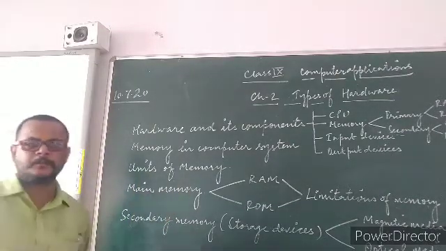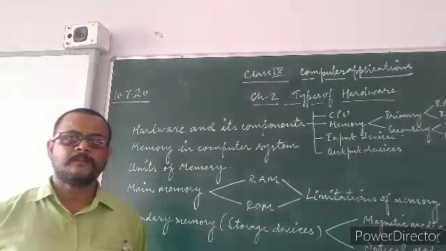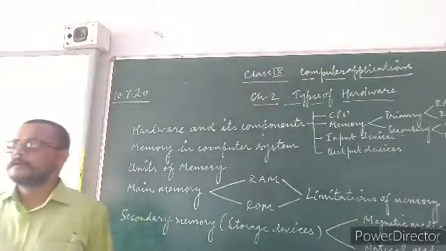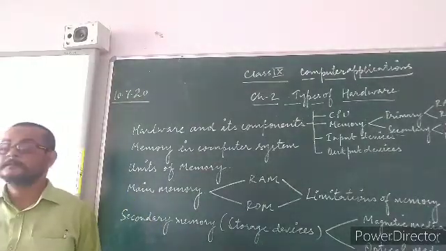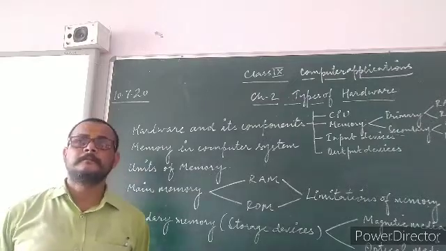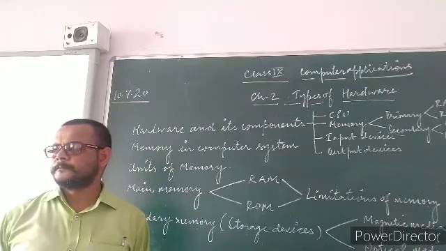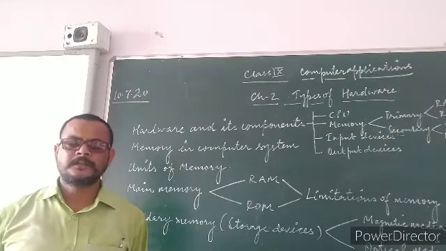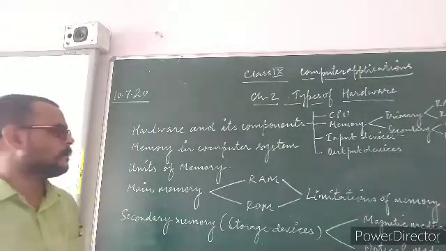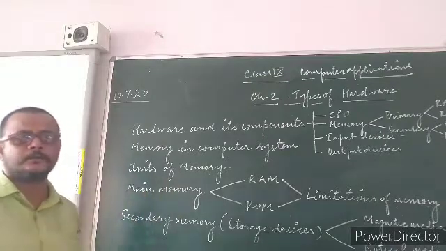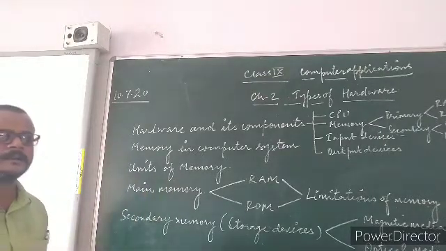Units of memory. Memory in a computer is measured in the smallest unit, bytes.